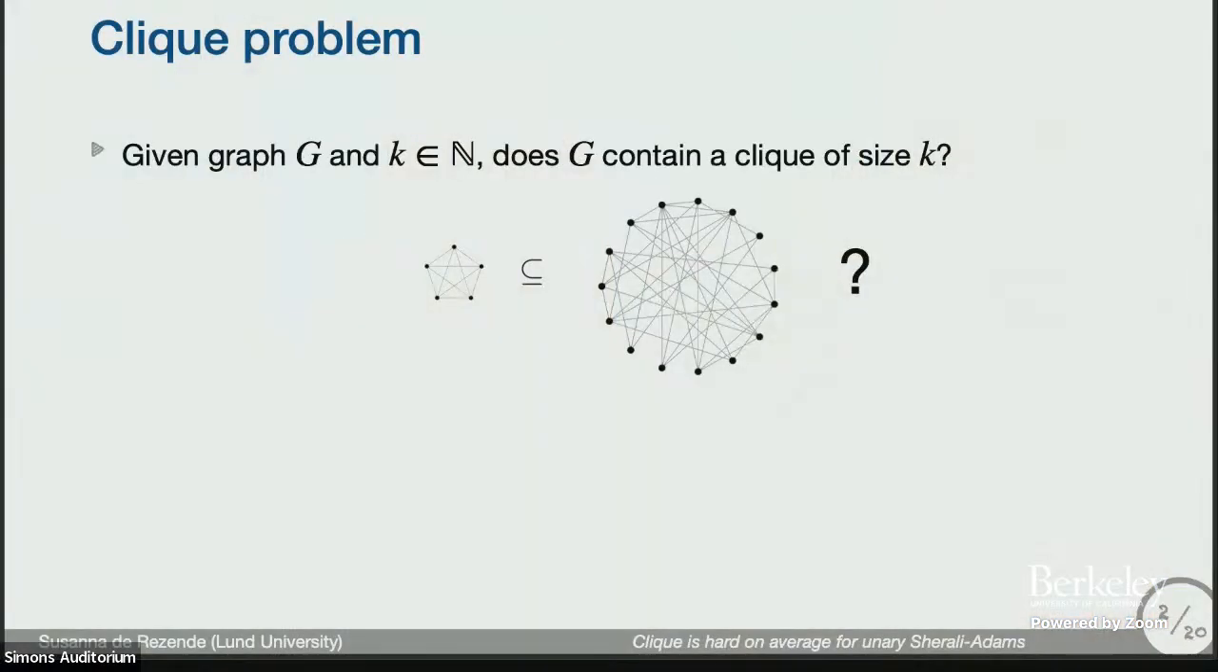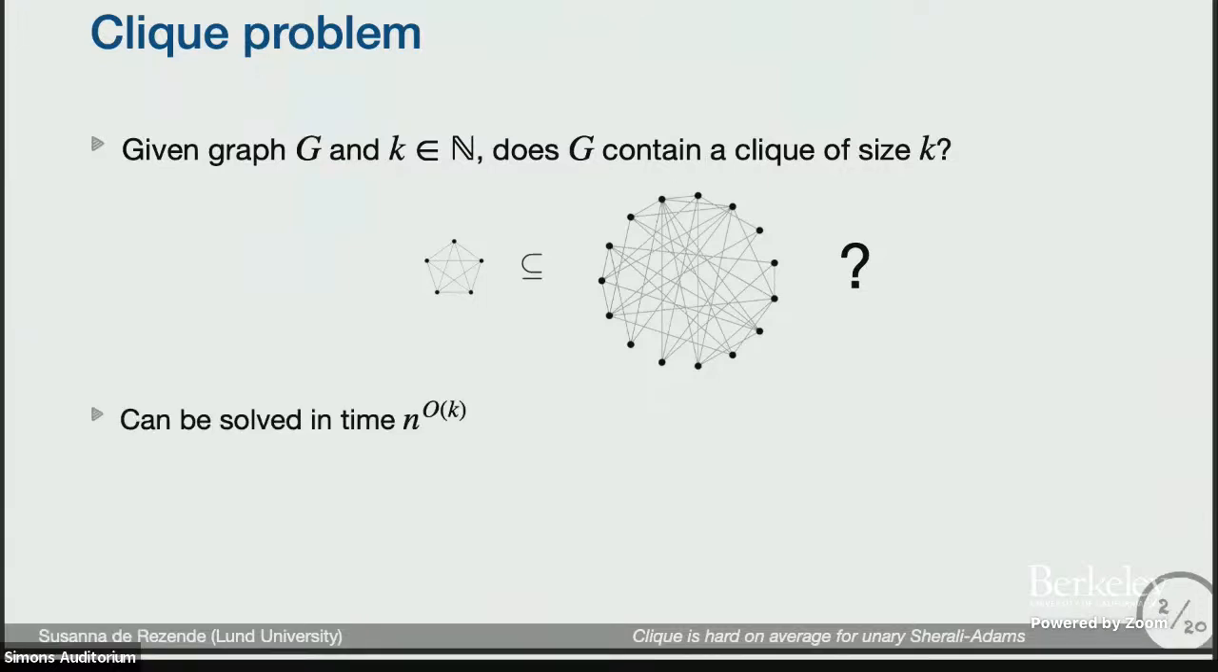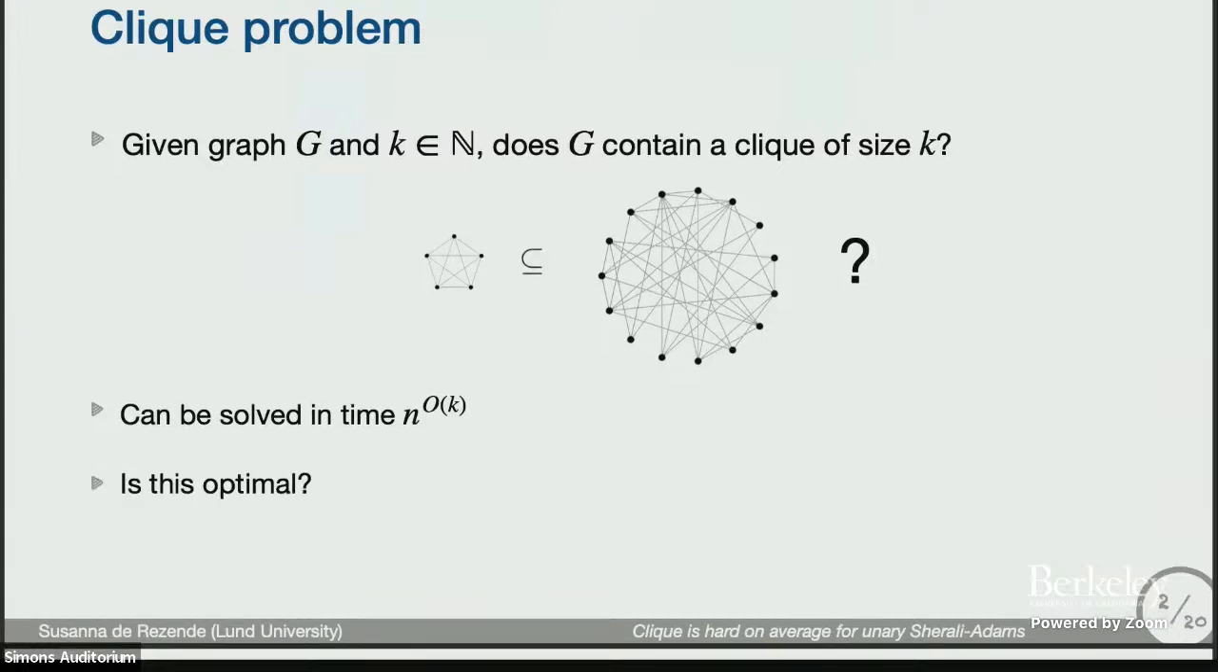Albert already gave, I think, a great introduction to this talk, so I can skip a few things. We're interested in the clique problem. We're given a graph G, an integer k, and we want to know whether G contains a k-clique. This can be solved in time n to the k, simply by exhaustive search: look at all subsets of size k, see if any of them is a clique. And we're interested in understanding if this is optimal.